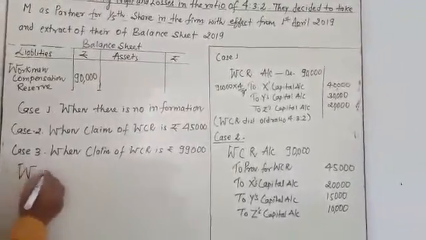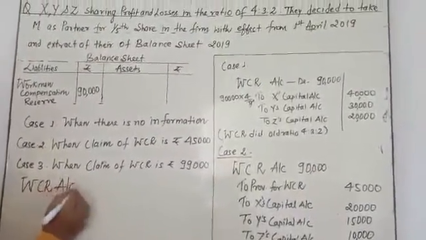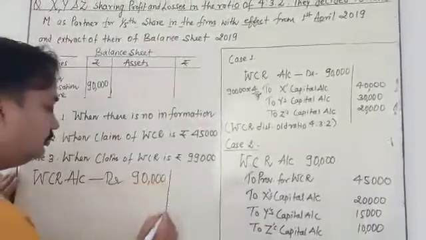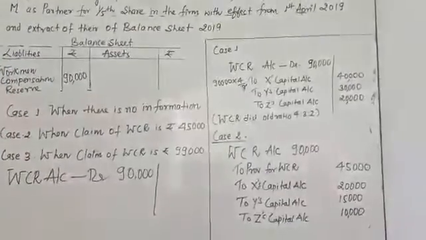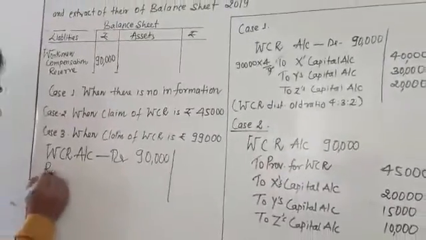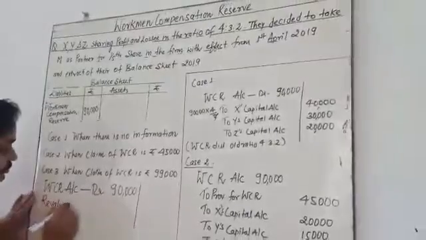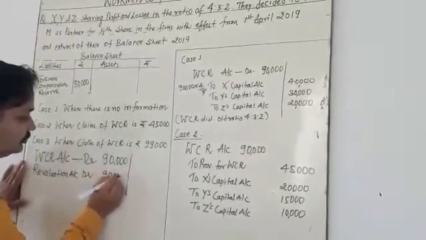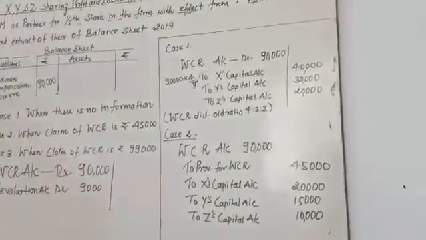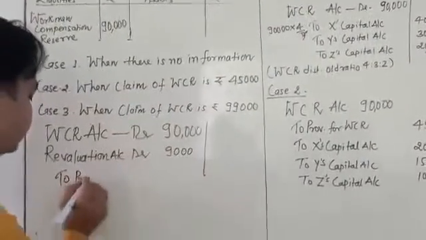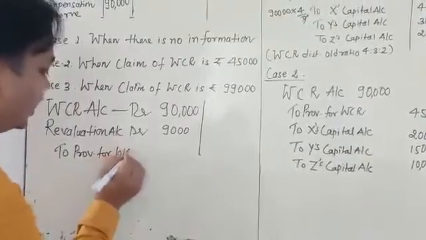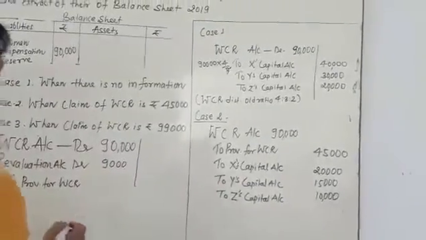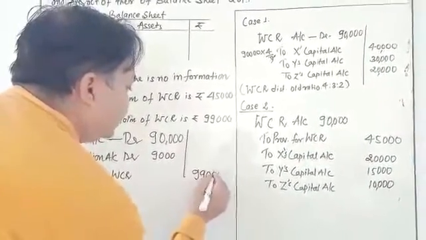WCR account debited 90,000. 9,000 is going to be obtained from the revaluation account, and to provision for WCR, the total amount of payment, that is 99,000.